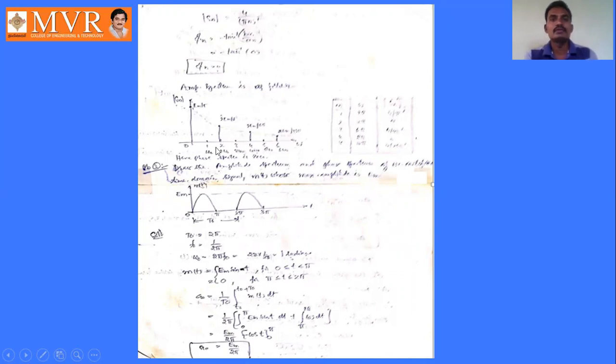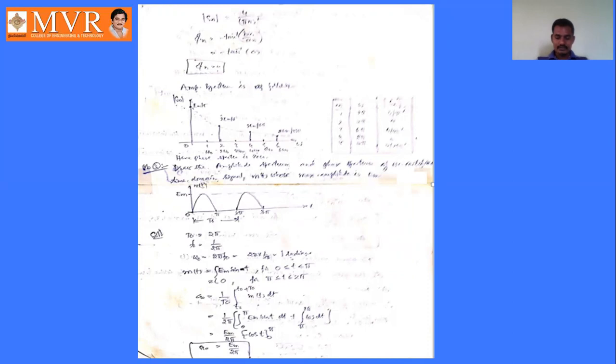For this problem, if the given signal is an even function or even signal, it has only cosine terms, not sine terms. And also remember, it has only an amplitude spectrum, not a phase spectrum. Why? Because here the phase angle is 0. We have only cosine terms, and the sine terms become 0 because it is an even signal.